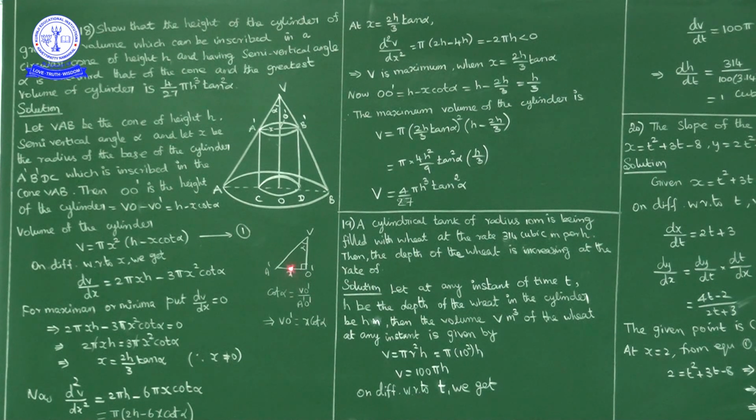Now A'O' is what? X. If you write this side, VO' is equal to x cot alpha. VO' is x cot alpha.